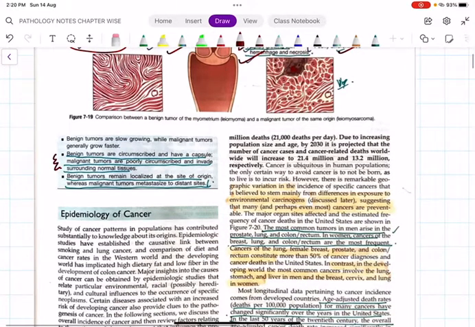Benign tumors are circumscribed, they have a capsule. Malignant tumors are poorly circumscribed, so they invade the surrounding tissue. Remember, metastasis is the first hallmark feature which helps to differentiate between benign and malignant tumors.